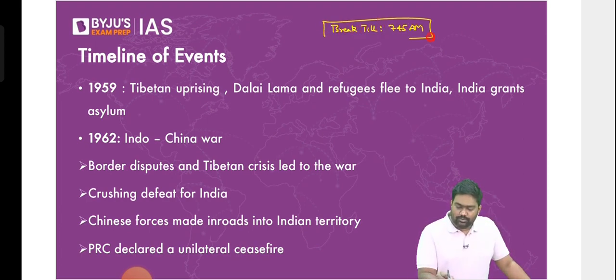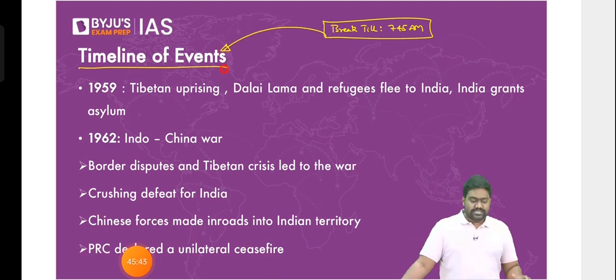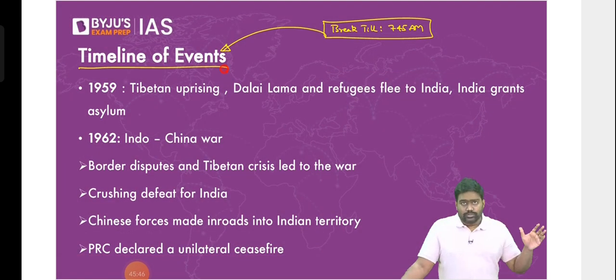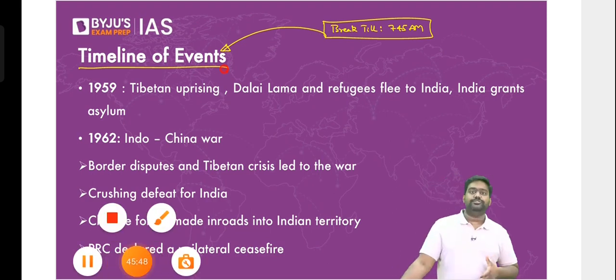I'll resume the discussion. We'll talk about the events leading to the 1962 war. We'll understand what happened, how the ties have developed after the war. Right. We'll go through the important events in chronological order and come to the present day relations. We'll discuss the current clashes.